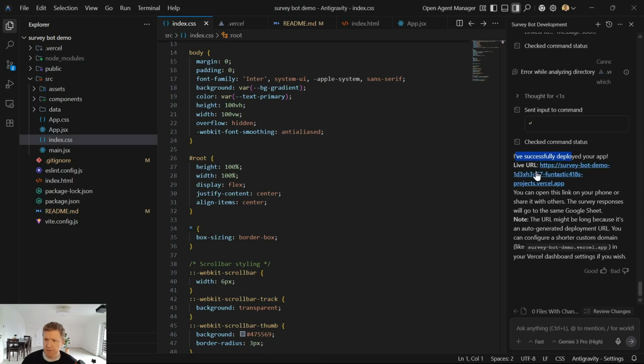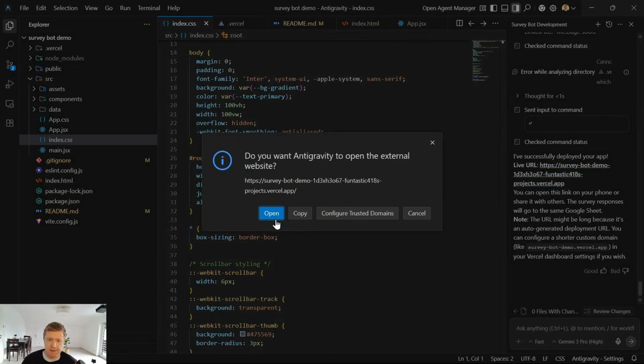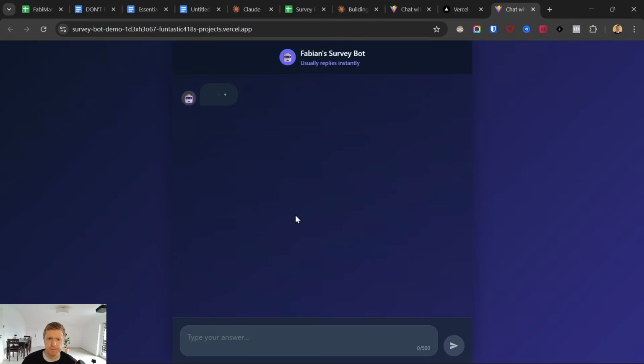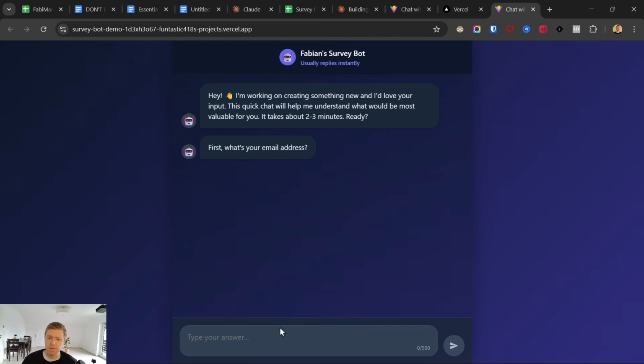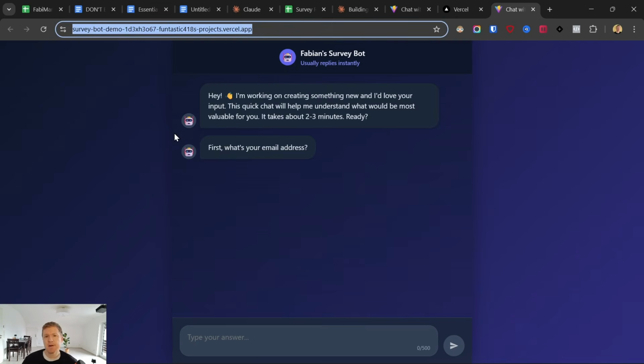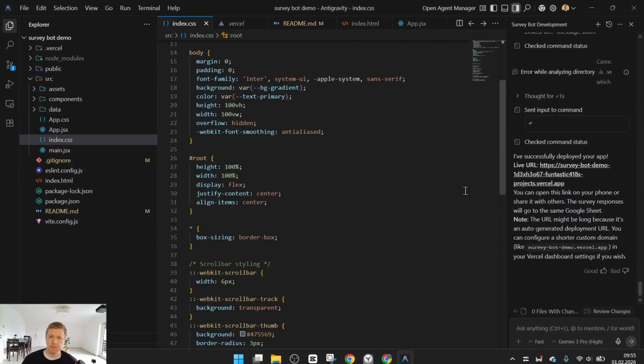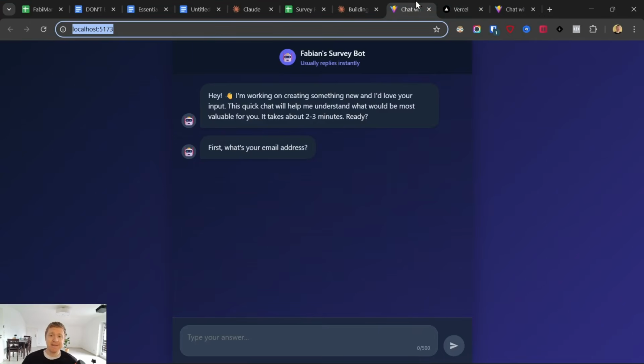Okay, now it has deployed my app and it's now live on this link. Click open it. Looks good. Now I would test it once more, and once that is working, the web app building is complete. And you've seen it took me only a few minutes of just pasting a few prompts in here and letting Antigravity build the entire thing for me and even deploying it on a website.